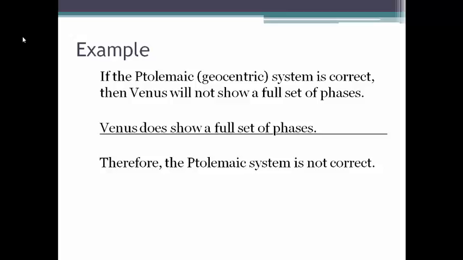Premise 1. If the Ptolemaic geocentric model is correct, then Venus will not show a full set of phases, where the phases are like the phases of the moon, crescent, gibbous, all this sort of thing. The Ptolemaic system predicted slight variation in the size of the crescent showing of Venus, but not the full set of phases like the Copernican system predicted. Second premise, Venus does show a full set of phases, contrary to this claim up here. The conclusion, the Ptolemaic system is not correct.